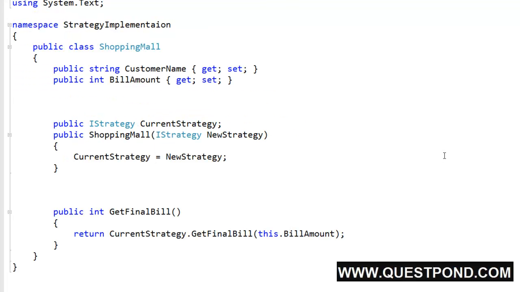Now it's time to use the strategies. For that we have the shopping mall class, which will encapsulate customer details and bill amount, and it internally uses strategies for applying discounts. We can see here that the shopping mall class uses the interface instead of concrete classes and follows the object oriented principle, that is, program to an interface, not to an implementation. Now let's understand how we can use this shopping mall class.